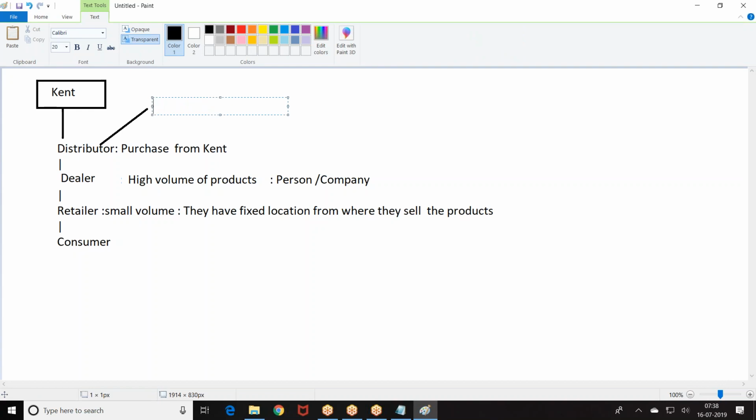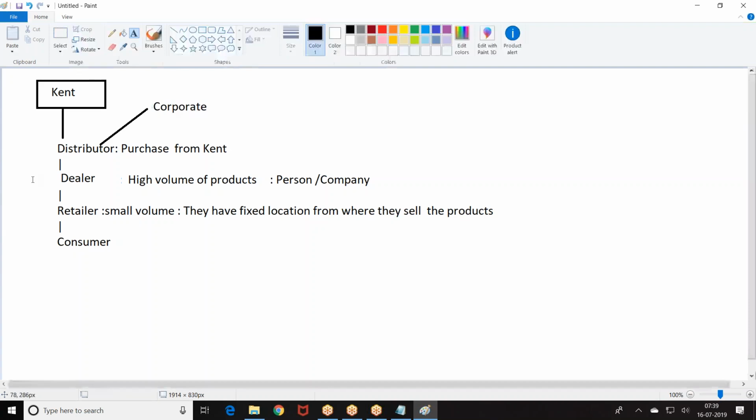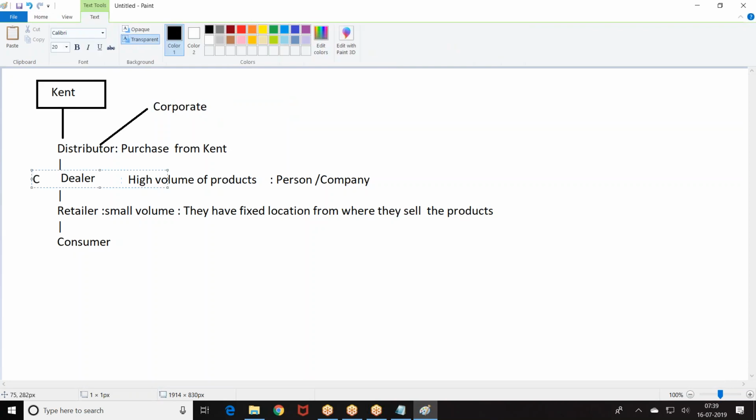But if there is a corporate with large-scale volumes, they may deal with this. The dealer also may sell to the consumer directly. But generally we assume distributor to dealer, dealer to retailer.